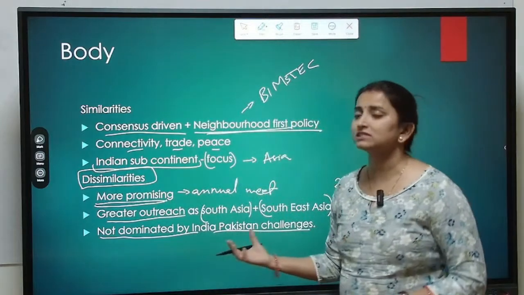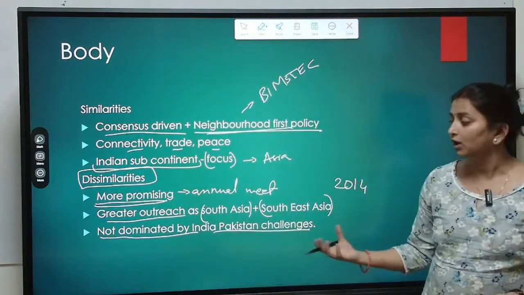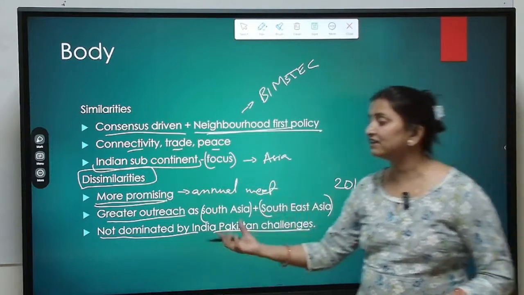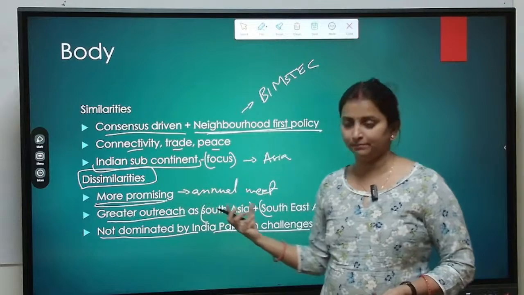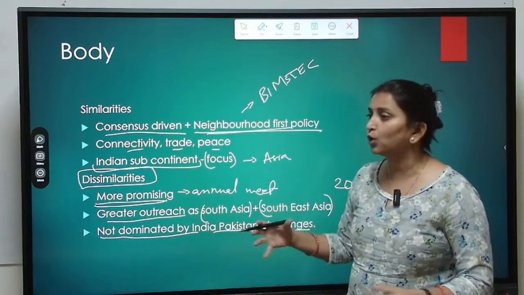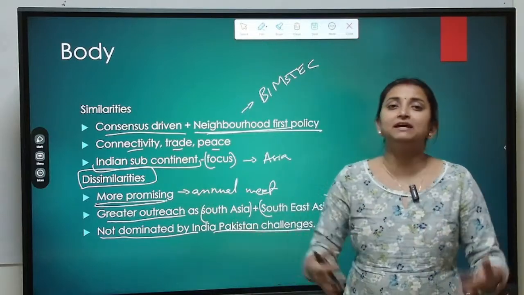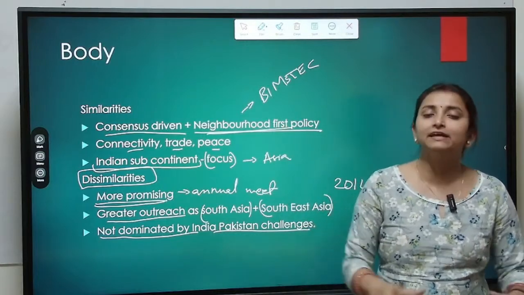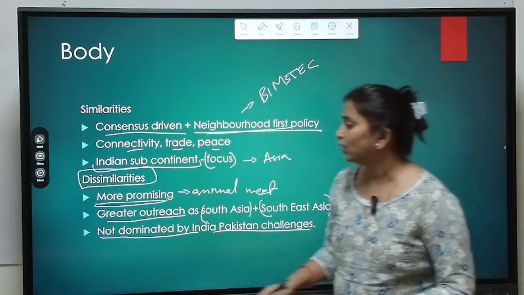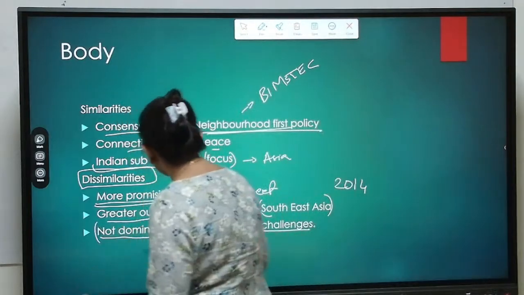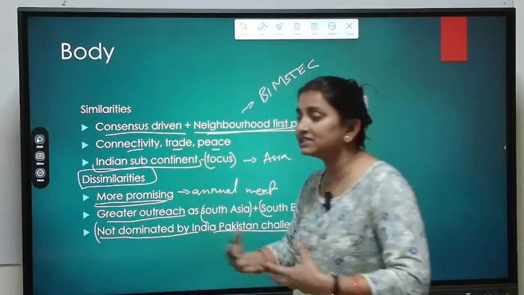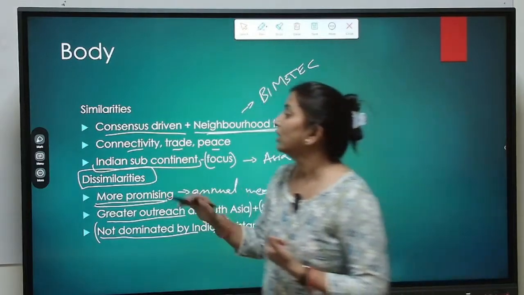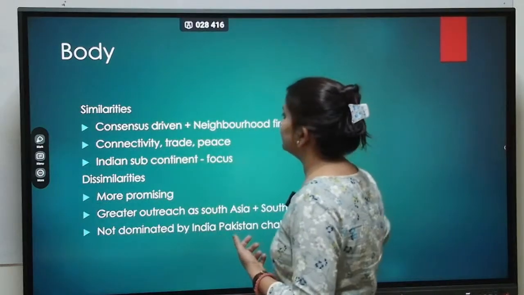Because India and Pakistan are not both members of BIMSTEC. India alone is a member of BIMSTEC and Pakistan is not. So the core problem of every meet is not India-Pakistan, unlike SAARC. In SAARC, the core problem every time becomes the India-Pakistan issue itself. So BIMSTEC, because it is not dominated by India-Pakistan challenges, is able to solve other problems of the region. That is what we had to discuss in the body part.